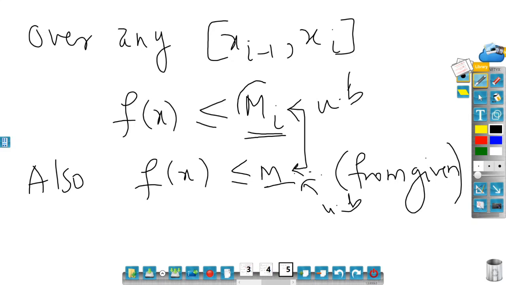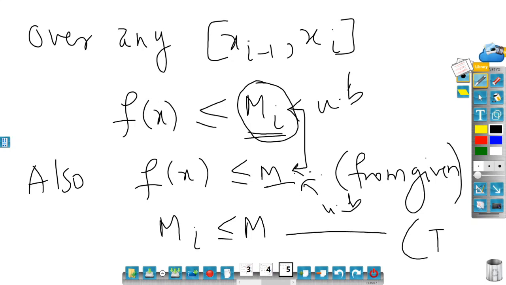But this M_i is a special upper bound. It is the least upper bound. Among all the upper bounds, it is the smallest upper bound. So I have two upper bounds, one is M and another one is M_i. But among those, M_i is definitely less than or equal to M, because it is the least upper bound. So let me call this 1, which is also greater than or equal to f(x), we can say.